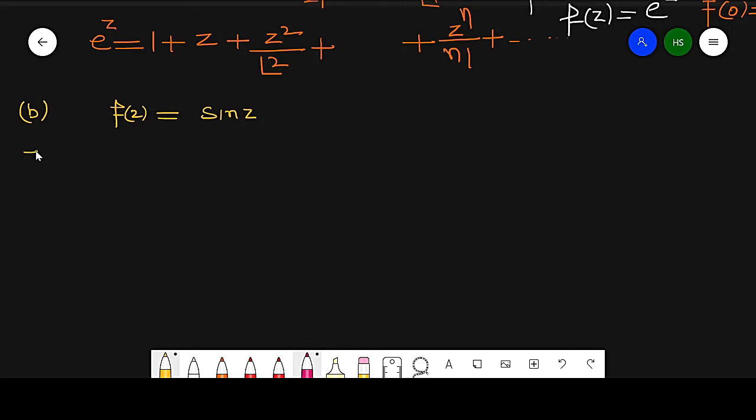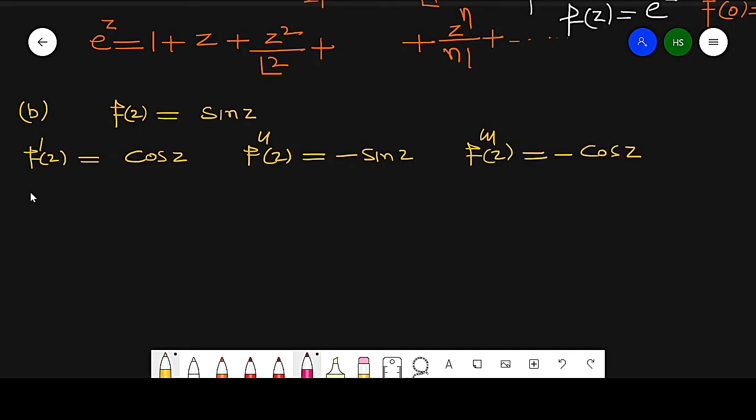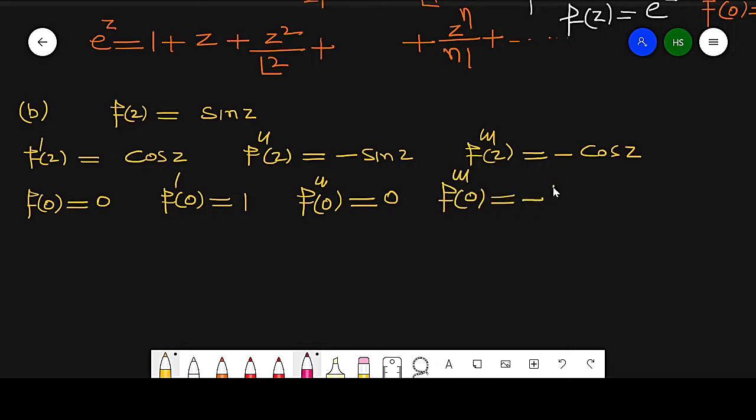So what are the derivatives? The first derivative is cos z, the second derivative is minus sine z, the third derivative is equal to minus cos z. Now at the point 0, f(0) is 0, f dash 0 is 1, f double dash 0 is equal to 0, f triple dash 0 is equal to minus 1.